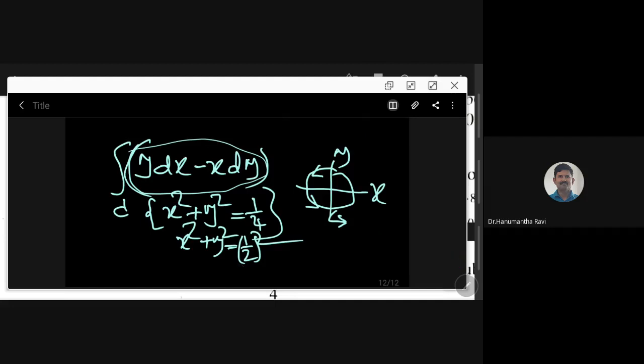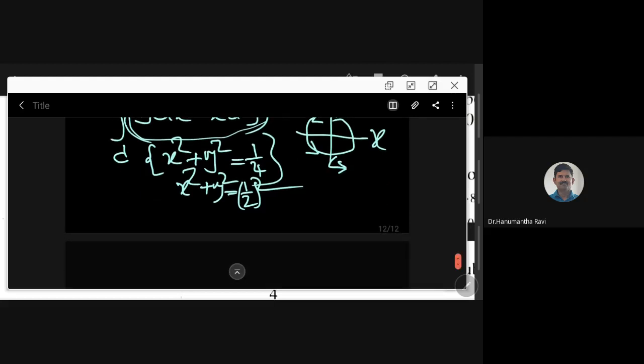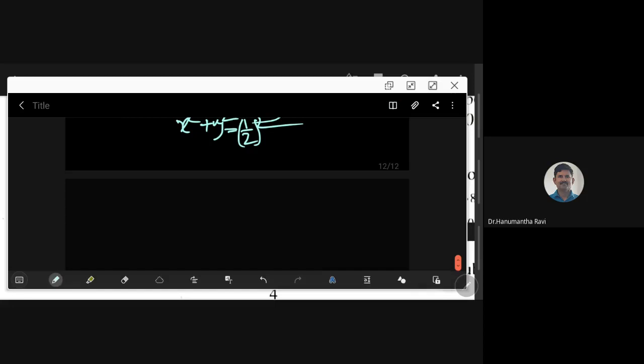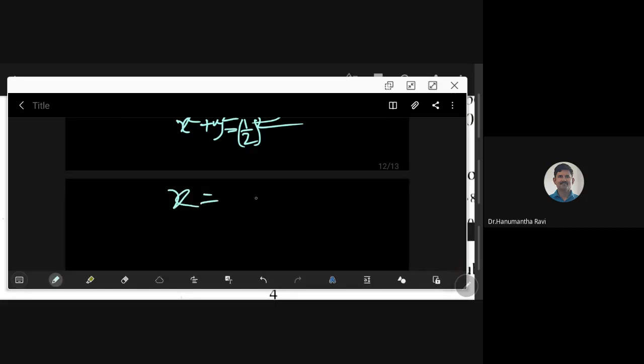But if you think about the parametric form, which we talked about in our previous lecture: x is equal to r cos t, where the radius is 1 by 2, so x is half cos t, and y is equal to half sine t. This is called the parametric form. If you take x square plus y square, it agrees with 1 by 2 whole square, so it is equal to 1 by 4. That is the parametric form of the curve under consideration.